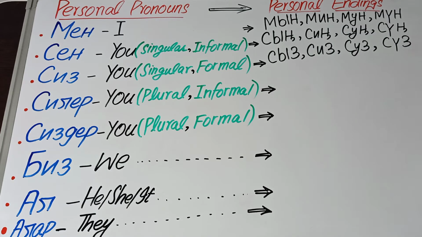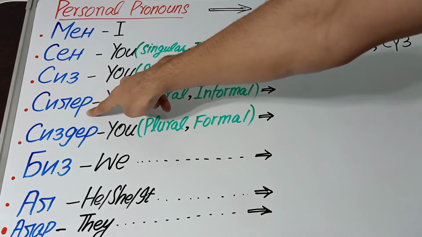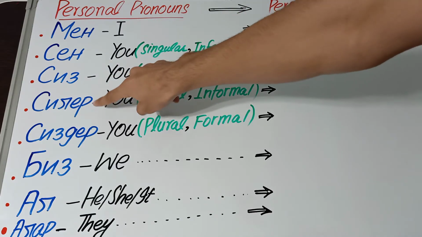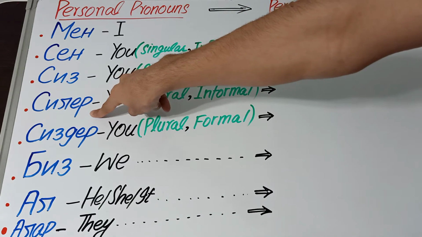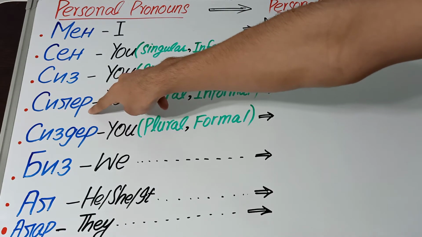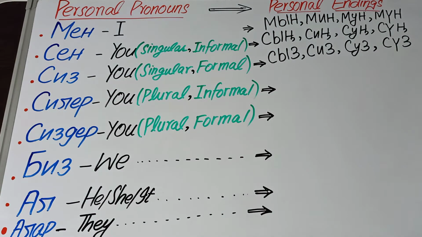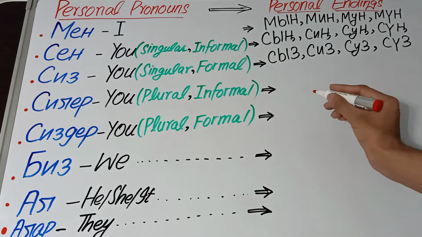And now the next part is easier and trickier. If you know vowel harmony, then no worries. Here we have the personal pronouns having two vowels. So how do we make the personal endings of these personal pronouns? We'll write it here.